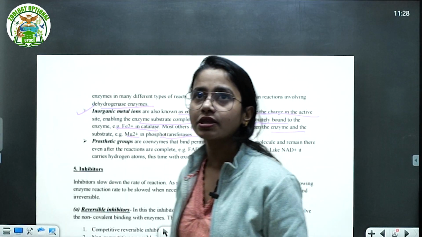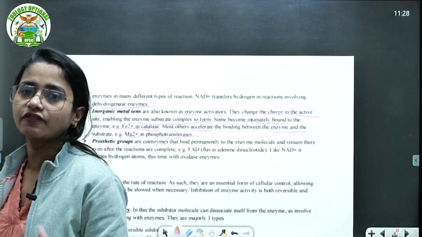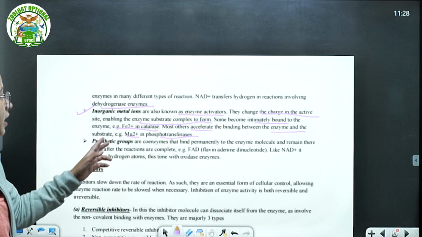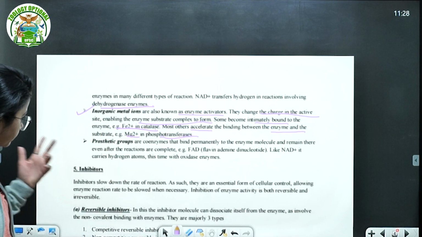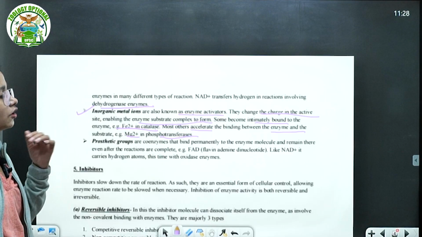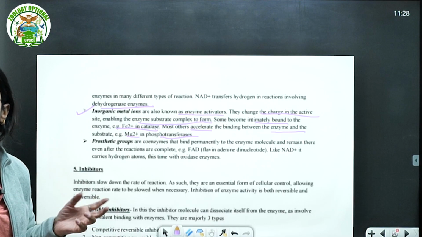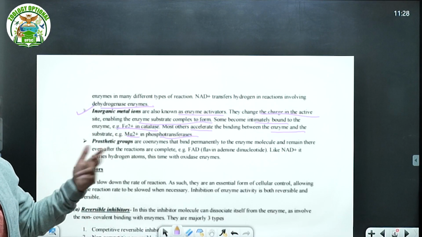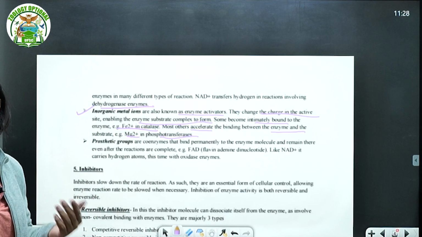Mg plus 2 in glycolysis, when we talk about glucose to glucose 6 phosphate, then hexokinase and glucophosphotransferase, right? There the Mg plus 2 is also one of the inorganic molecules that functions in hexokinase and glucophosphotransferase, as inorganic metal ions which impact the enzymatic activity.